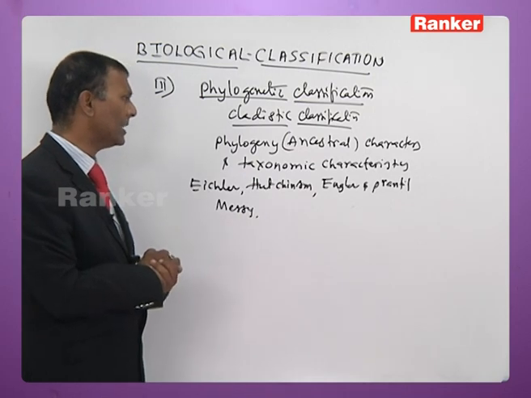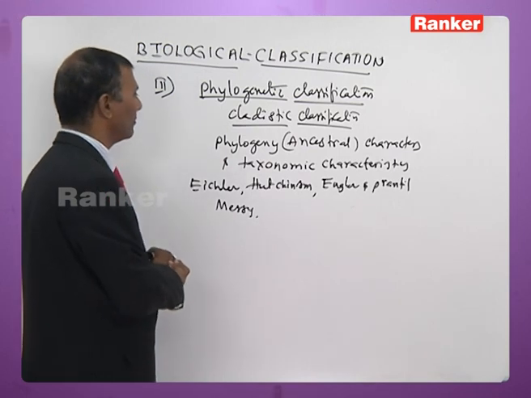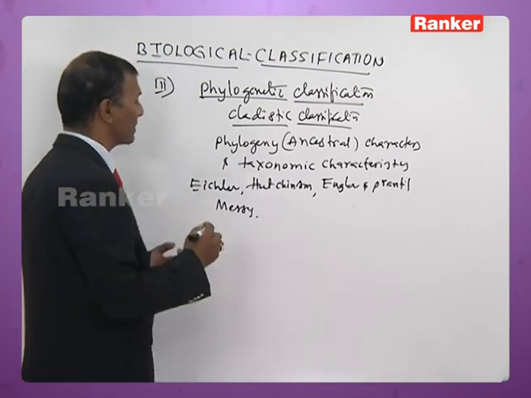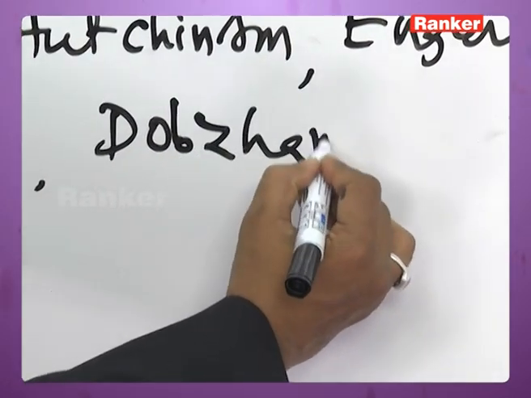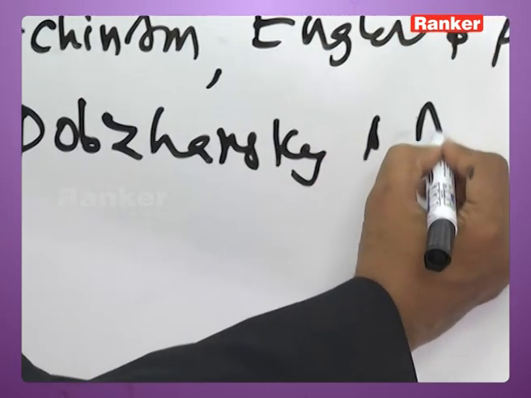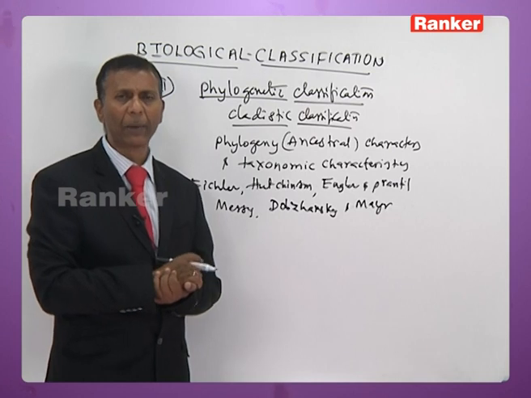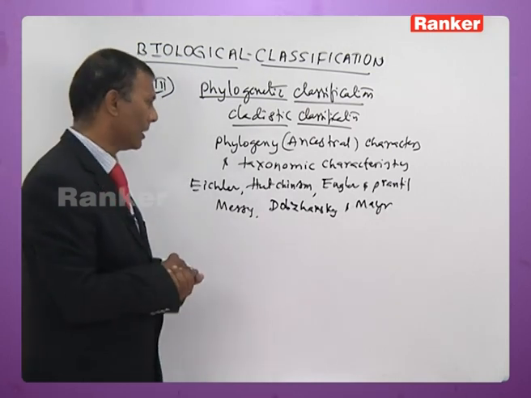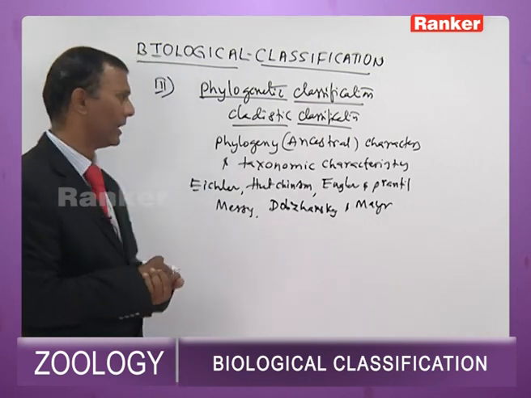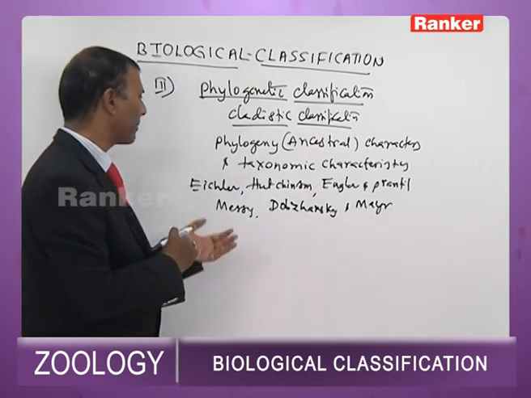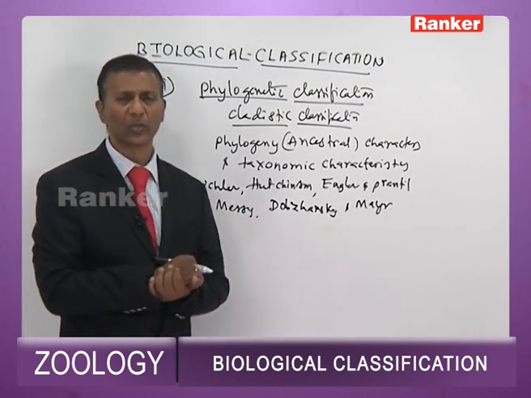Then in the animal kingdom, that is among animals, this was practiced by Dobzhansky and Mayer. So it was made applicable to animals by Dobzhansky and Mayer, and in the plant kingdom it was practiced by Engler and Prantl, Hutchinson, Aichler, Massey, and so on.